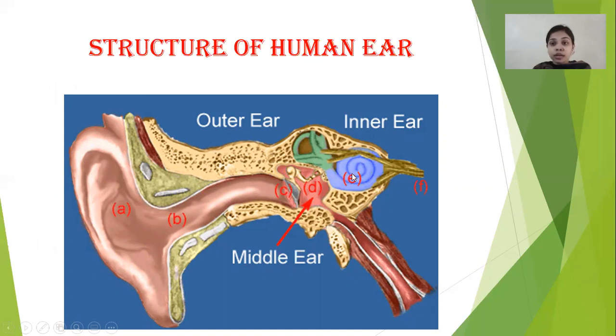The fluid present in this coiled organ also vibrates, and the sensory cells present there convert these vibrations into electrical signals and pass them to the brain for interpretation and understanding. So this is the simple structure of the human ear, or how we can hear sound. This is a very simple example of the structure of the human ear through which we can hear sound. Okay, so today we will stop here.